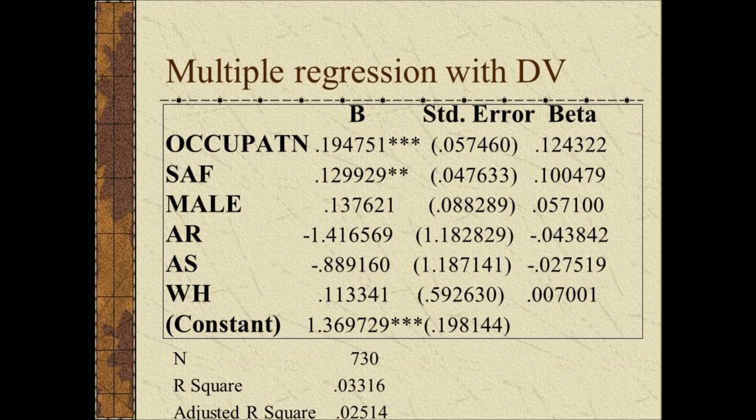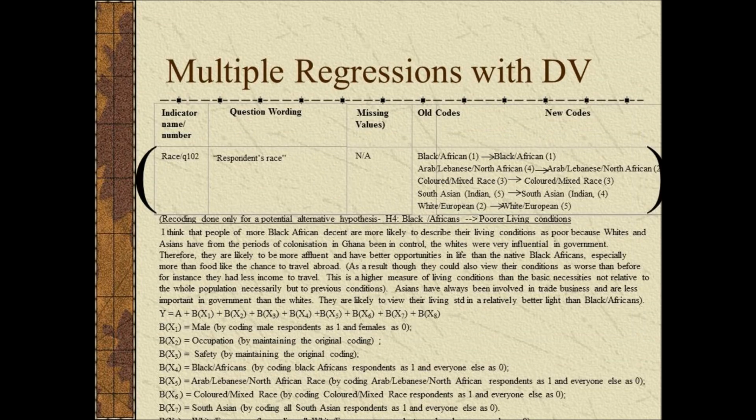Now I'm going to look at multiple regression with a dummy variable. I decided to look at race, which was quite interesting. Black Africans from our frequency distribution represent 70%, whites 20%, and Asians 5%. And the rest are either mixed race or Arabs.